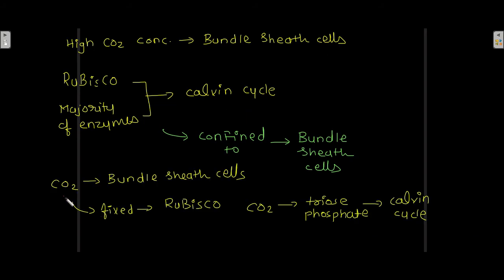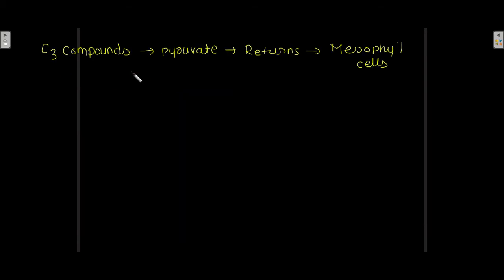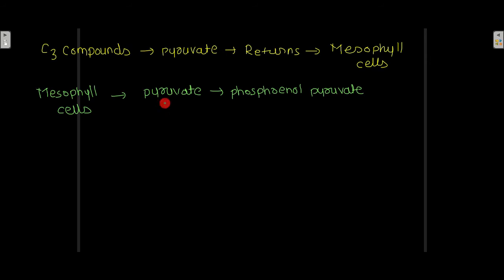So the CO2 present in the bundle sheath cells is fixed by Rubisco enzyme, and that CO2 enters the Calvin cycle and is converted to triose phosphate. After that, C3 compounds such as pyruvate return to the mesophyll cells from the bundle sheath cells. In the mesophyll cells, this pyruvate is converted back to phosphoenolpyruvate, and the cycle continues.